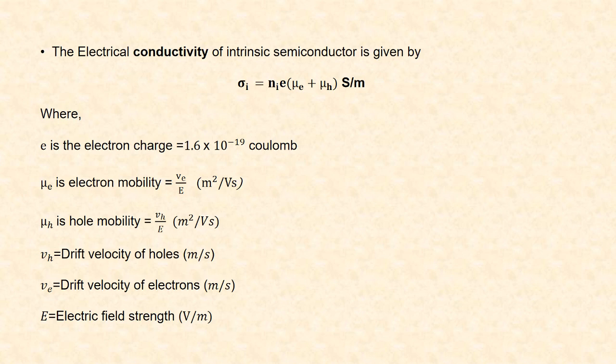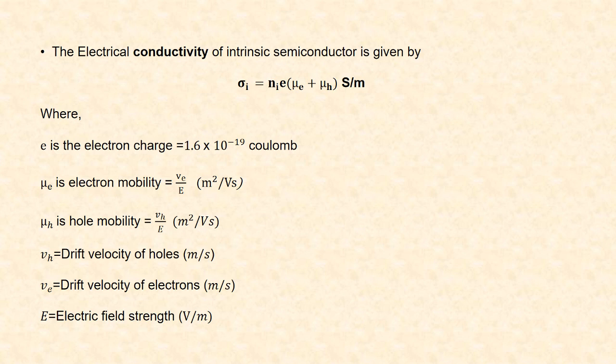The electrical conductivity of intrinsic semiconductor is given by sigma I is equal to Ni into e into mu E plus mu H Siemens per meter. Here, Ni is the intrinsic carrier concentration or number of charge carriers per unit volume or charge density. e is the electron charge and its value is equal to 1.6 into 10 to the power minus 19 coulombs.